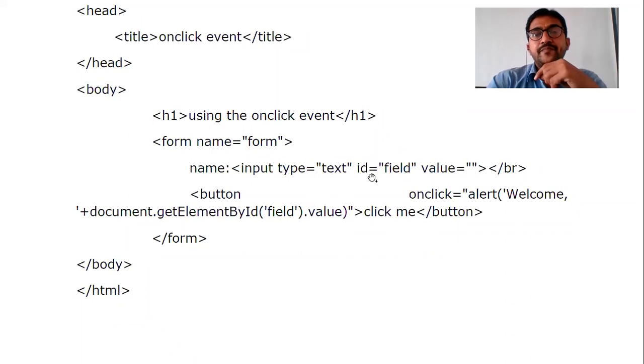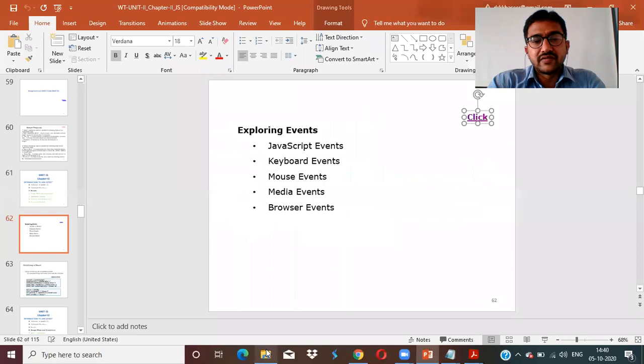So I am entering a name like Kekebashi in this text field. Once I click on the click me button, it will display as a JavaScript alert: welcome Kekebashi. To read the name from the HTML text field, how am I reading? Document.getElementById, where I am entering my name in this name field. How is it recognizing? Using ID. What is the ID name? Field. So getElementById of field dot what I need? I want value. What I enter over there, dot value. So that will be displayed over here. See how it works. This is the code. Now I'll run the program.